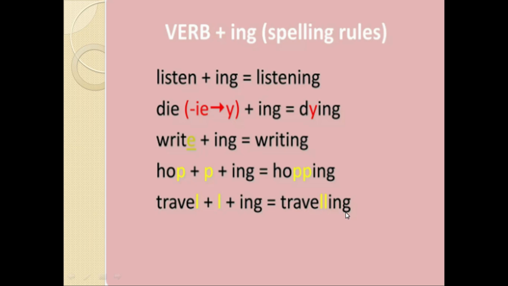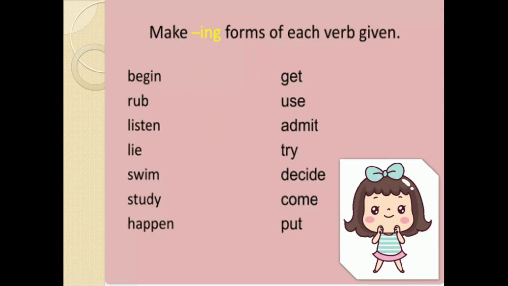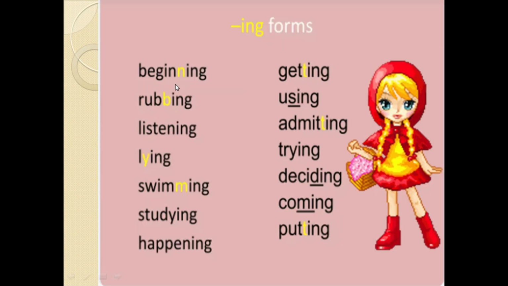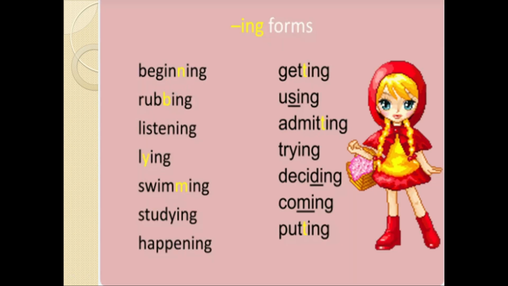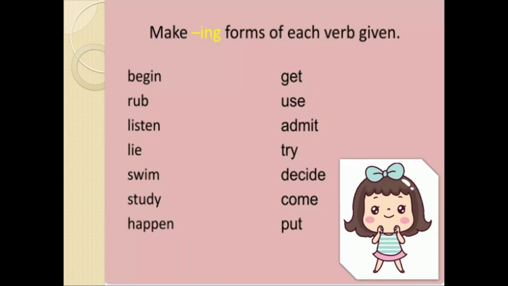This is the basic rule that we apply, but there are some exceptions and you have to learn the words which are exceptional. Okay, make ing forms of each given word. Now here you can see begin, beginning. Okay, first I'm going to read the words and then we will see the ing forms in the next slide.